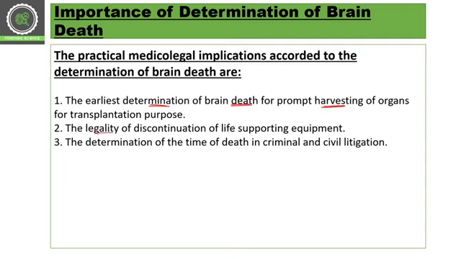Second, because of legal issues, we have to understand this type of situation. We have to confirm if some person is dead or not. Third is the determination of time of death in criminal and civil litigation. So if some case is related to a criminal case or civil case, then it is really very important to determine the time since death or time of death. That's why it is very important to understand the brain death situation.